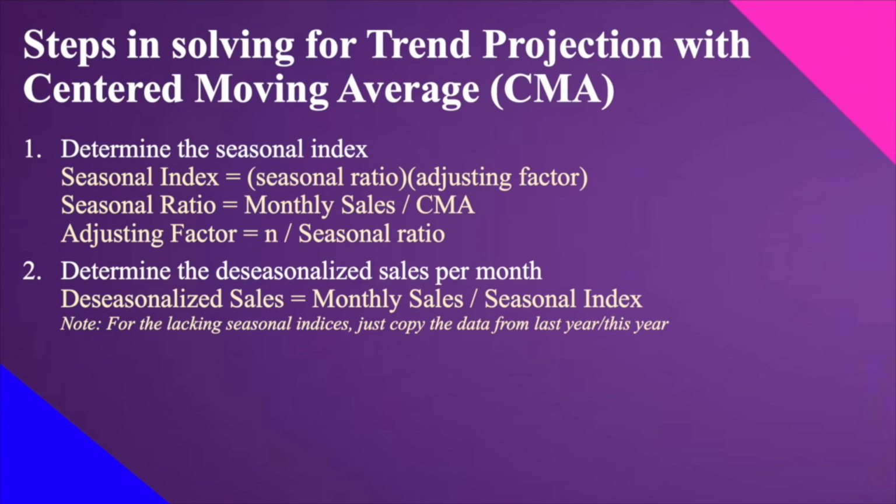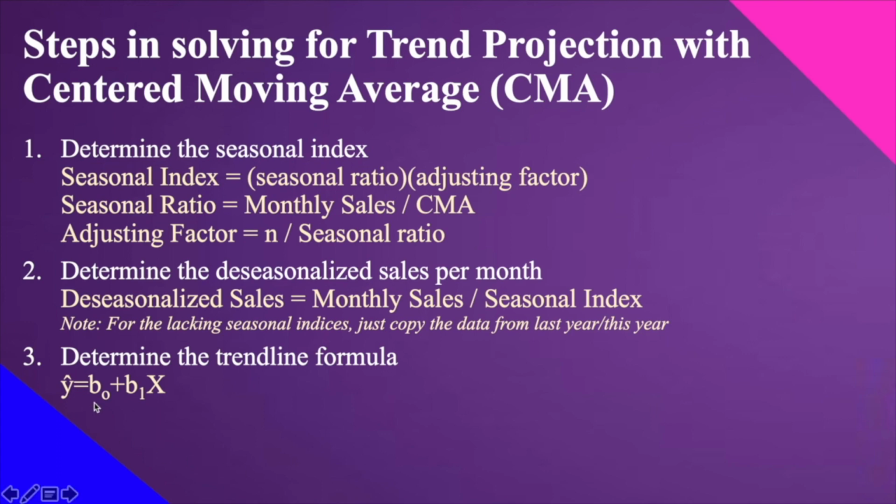Okay? So, anong next na step natin is to determine the trend line formula. And, ulitin ko po, this is just the regression analysis that you have tackled during your statistical analysis 2 subject. And this is the formula for the regression. Y hat equals b sub 0 plus b sub 1 multiplied to our x.